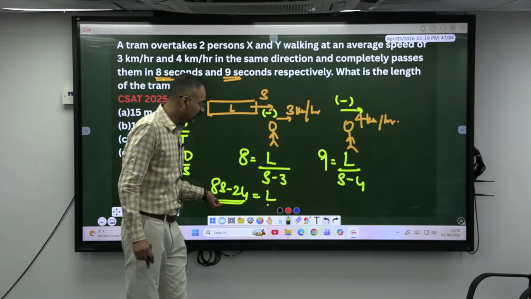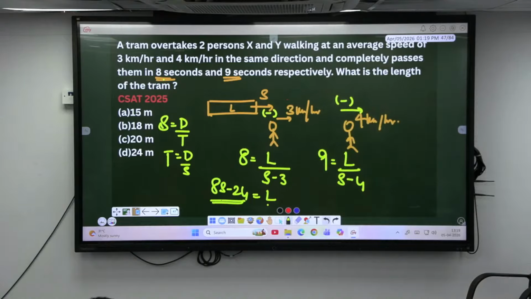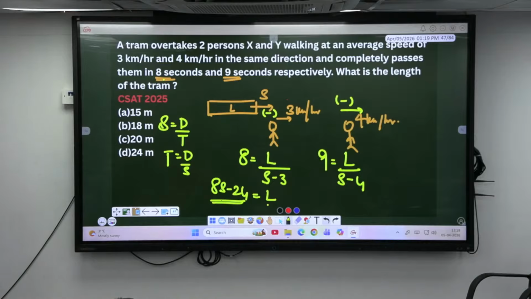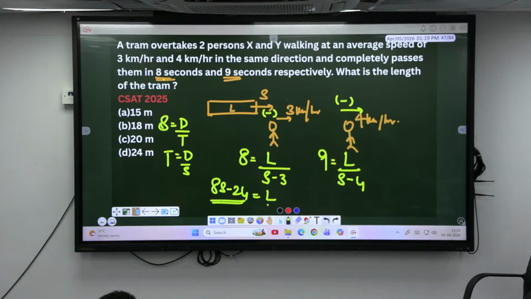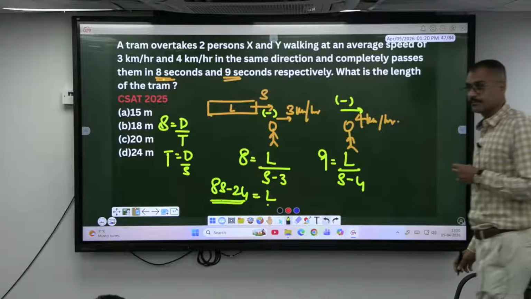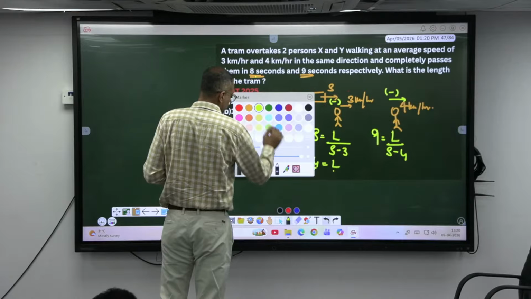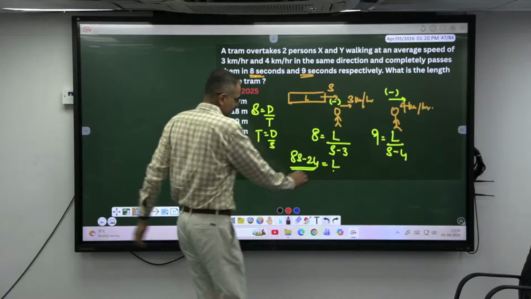Solve for S. Afterwards substitute S, you will get L. Come on, you can substitute this L here.